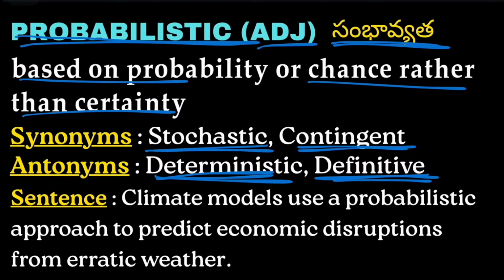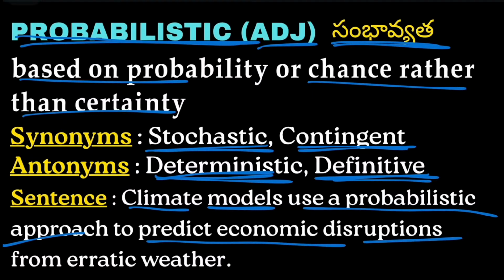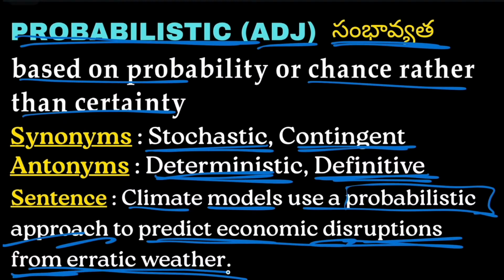And example: climate models use a probabilistic approach to predict economic disruptions from erratic weather. So climate models use a probability approach to predict the economic disruptions from the erratic weather, from the bad weather.